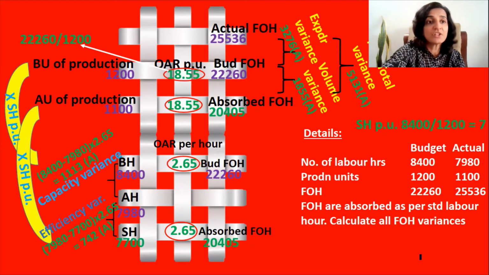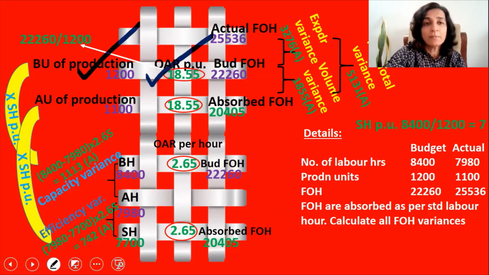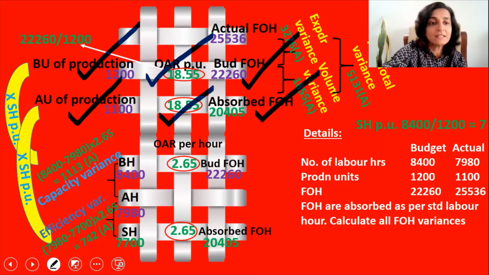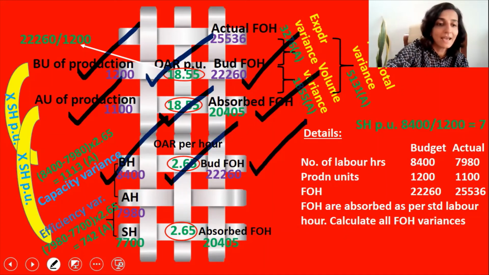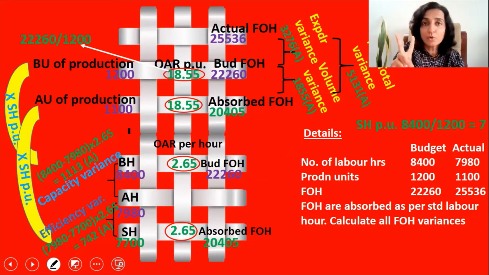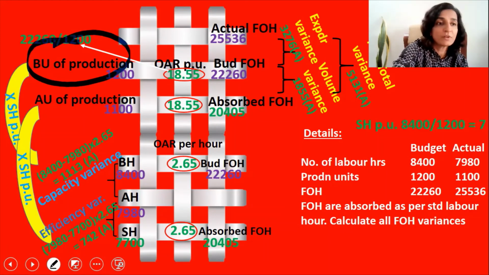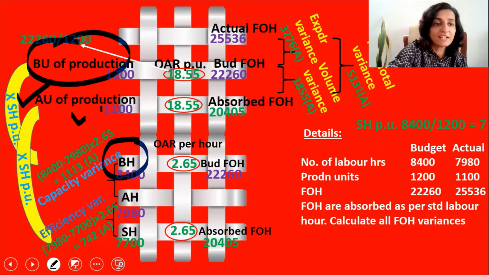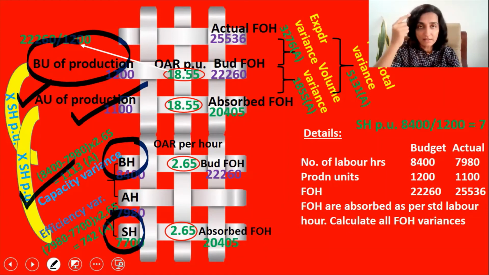There are 4 row-wise relationships, that is budgeted units of production multiplied by OAR per unit gives the budgeted fixed overheads. Actual units of production multiplied by OAR per unit gives the absorbed fixed overheads. Budgeted hours multiplied by OAR per hour gives the budgeted fixed overheads. And the standard hours multiplied by OAR per hour gives the absorbed fixed overheads. And there are 2 column-wise relationships, that is budgeted units of production multiplied by the standard hours per unit gives you the budgeted hours, and the actual units of production multiplied by standard hours per unit gives you the standard hours. This is the only thing that you have to put in mind while solving the grid.